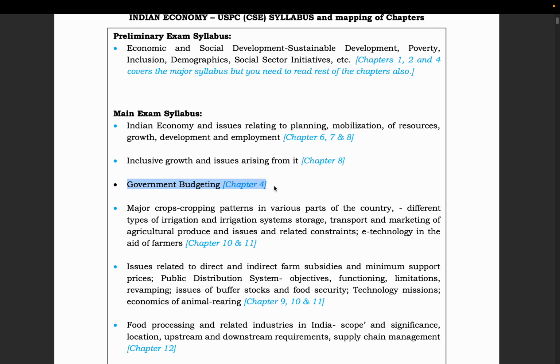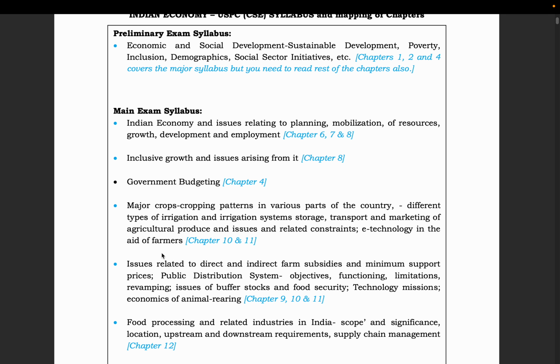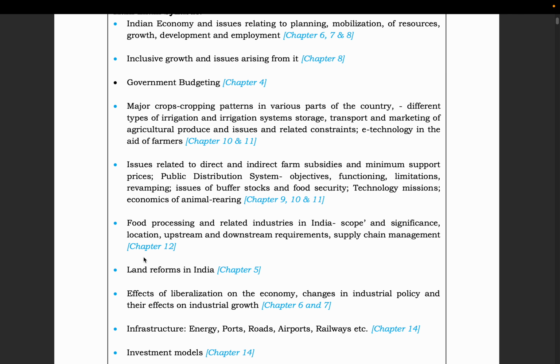Then there is government budgeting, that is covered in chapter 4. Then major crops and cropping patterns in various parts of the country, irrigation systems, transport and marketing of agricultural produce, related constraints and issues, e-technologies in the aid of farmer. It is covered in chapters 10 and 11. Then issues related to direct and indirect farm subsidies, minimum support prices, the PDS systems, buffer stocks, technology missions, animal rearing. It is covered in chapters 9, 10 and 11. Then there is food processing and related industries in India: location, upstream, downstream requirements, supply chain management. It is all covered in chapter 12. Then there are land reforms in India, which is covered in chapter 5. Effects of liberalization on the economy, changes in the industrial policy and the effects on industrial growth.